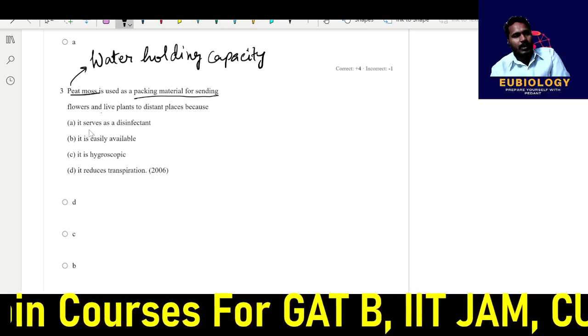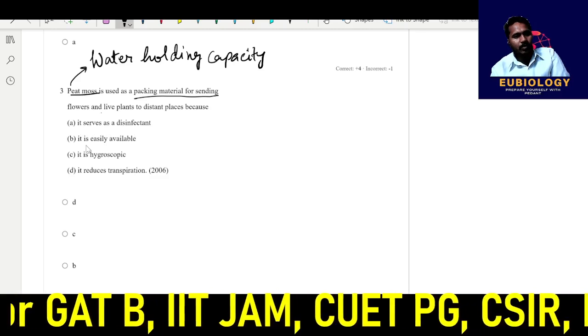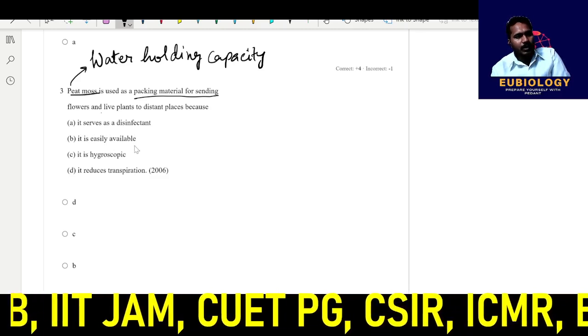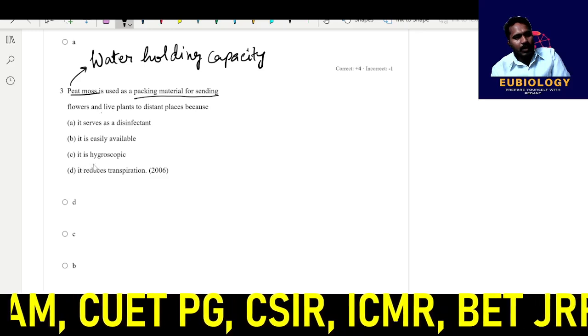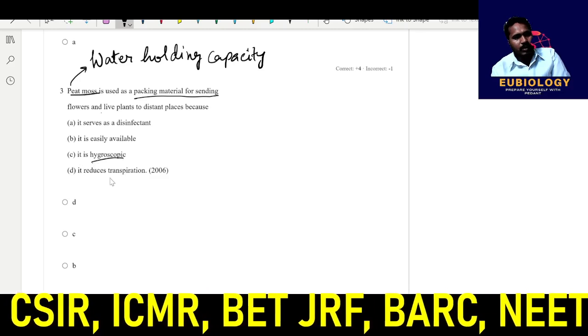The first option says it serves as a disinfectant. The second option says it is easily available. The third says it is hygroscopic and reduces transpiration.